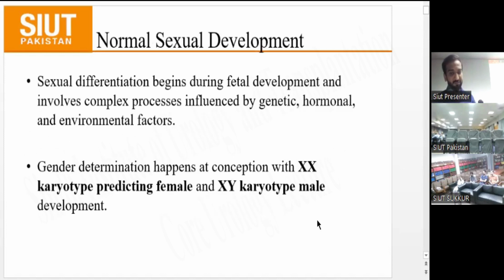Before we go forward with DSD, we first need to know about normal sexual development. Normal sexual differentiation begins during fetal development and involves a complex process influenced by genetic, hormonal, and environmental factors. Generally, sex is determined at conception, with the XX karyotype predicting female and the XY karyotype male development.